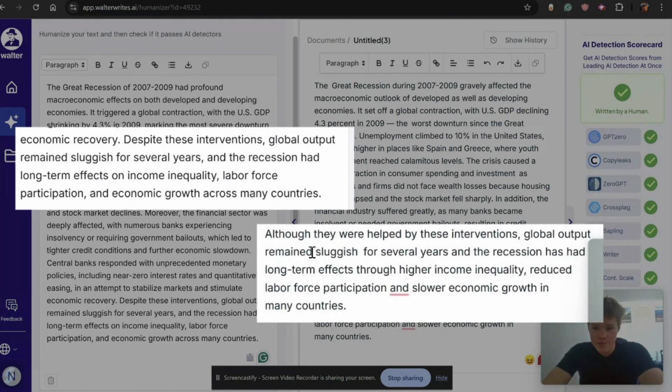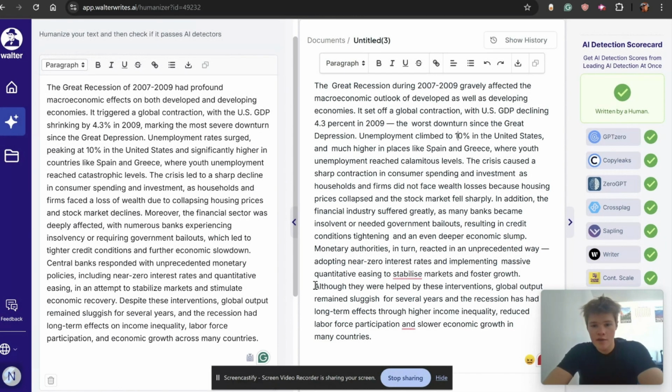And when we come over here, although they were helped by these interventions, definitely more like me there, global output remained sluggish for several years, and the recession has had long-term effects through higher income inequality, reduced labor force participation, and slower economic growth in many countries. So 3-0 here for the humanized side. Definitely a lot more like me. The AI generated is a little bit slow, a little bit clunky. Definitely AI generated, as the detectors could tell for us. And then this humanized side definitely sounds a lot better here.